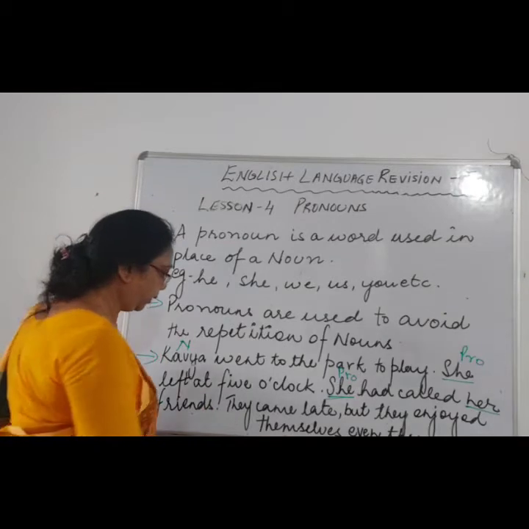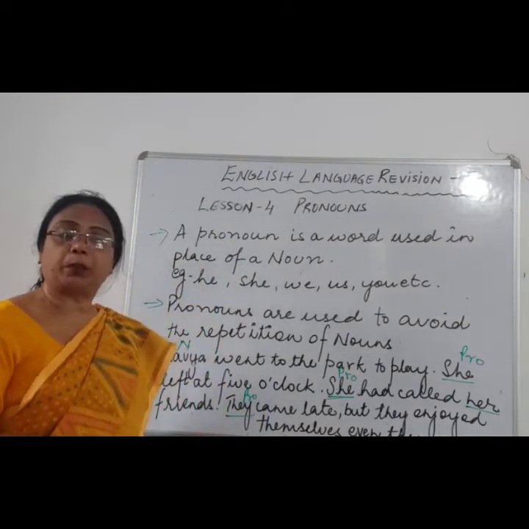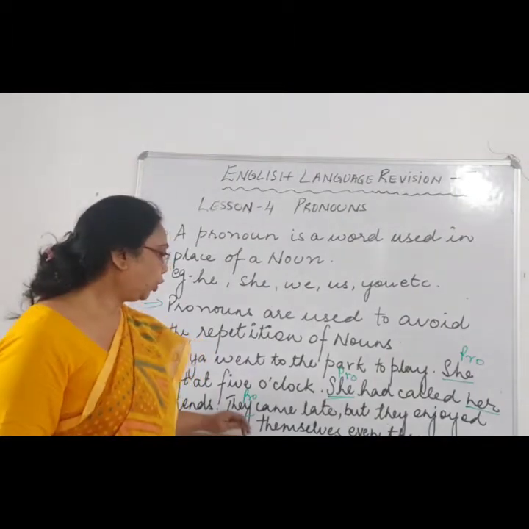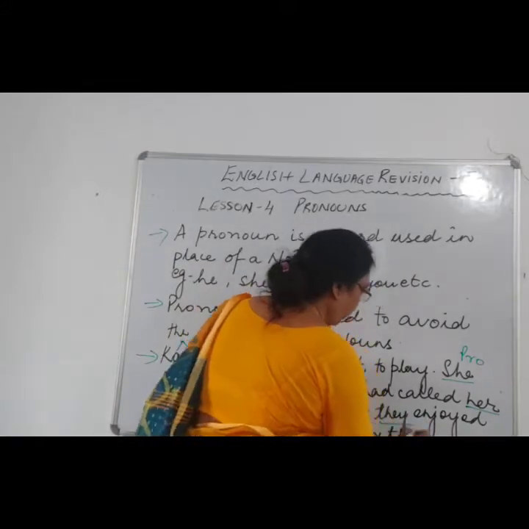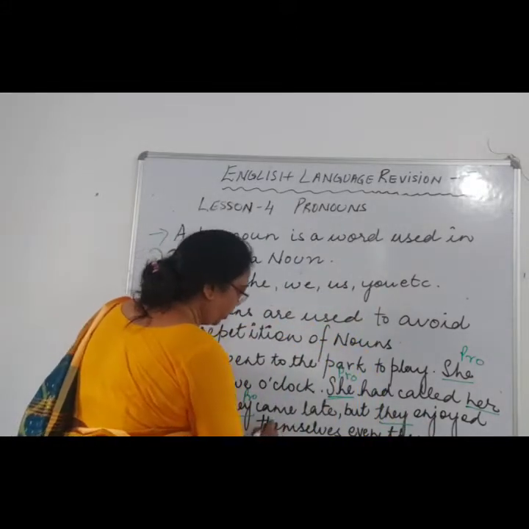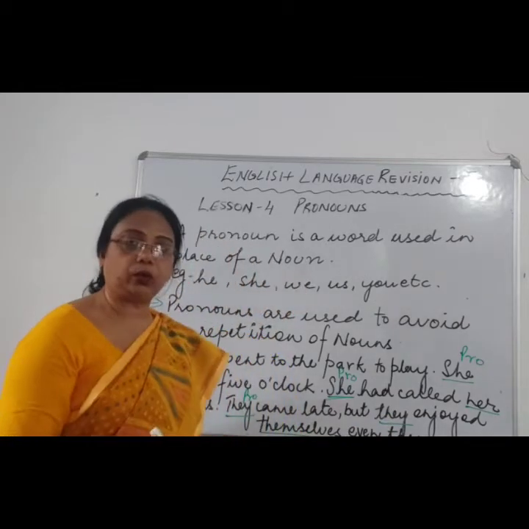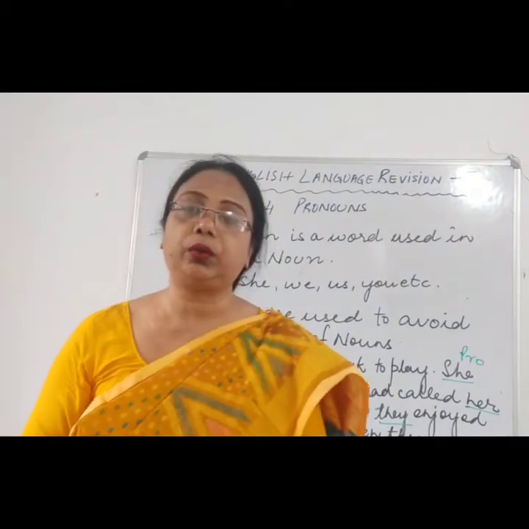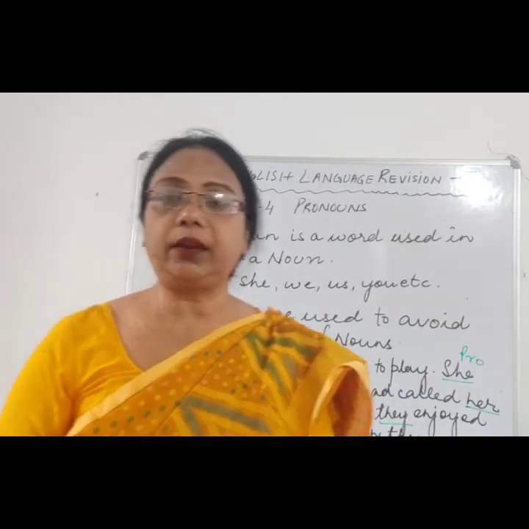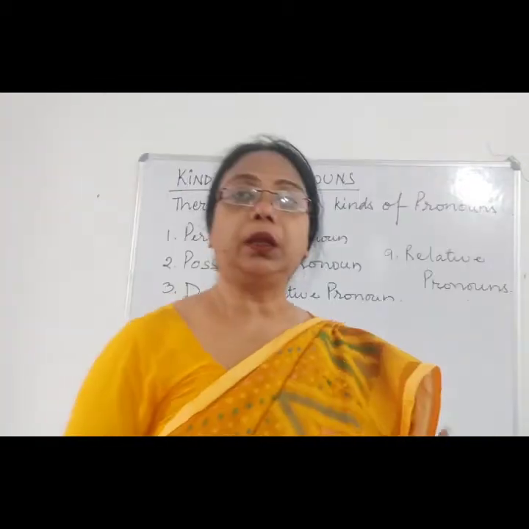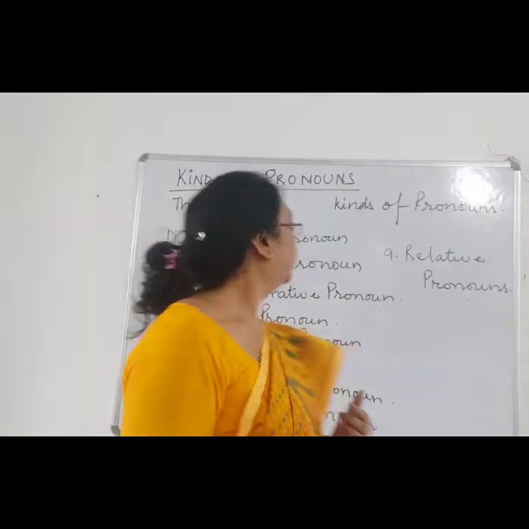Now they again is a pronoun, because it is more than one person we are talking about. They came late, but they enjoyed themselves. Now they refers to themselves, the children who had come to play in the park with Kavya. So this is pronoun.